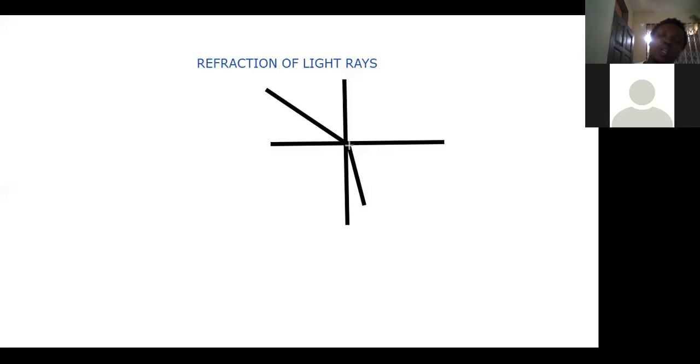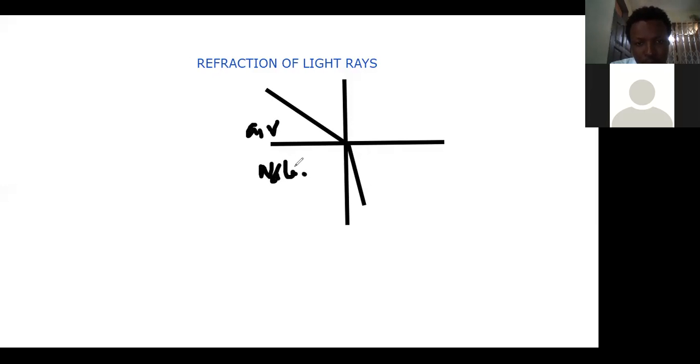When it gets to the boundary, it bends towards the normal. This medium is air, the less dense medium, and this is water.